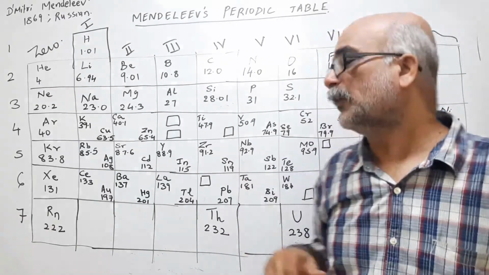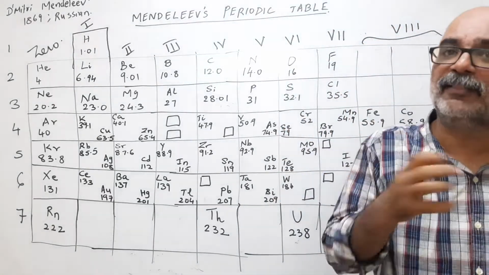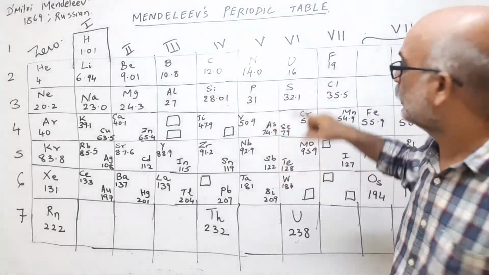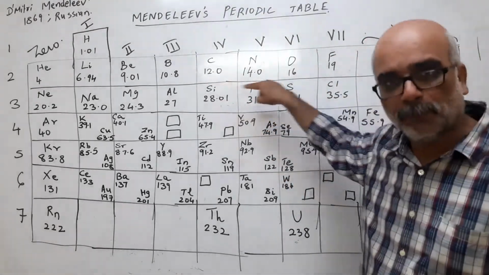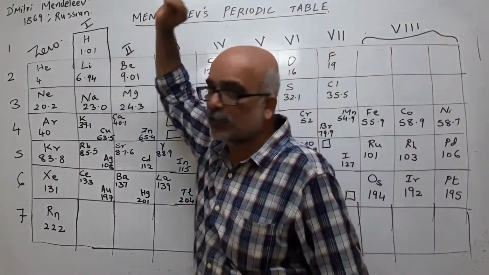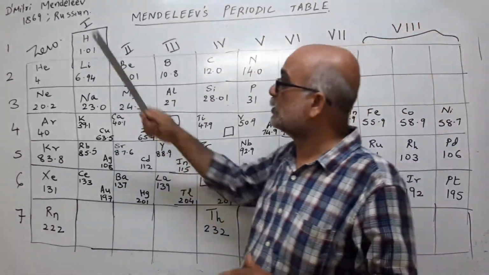Second was classification of isotopes. Isotopes, chlorine, I already told you it has 35.5 and 37. But 2 types of chlorine are there, 2 atomic mass numbers. So if it is arranged in increasing order of atomic mass, then why is only 1 chlorine placed here? Why only 1 hydrogen is there, though we have hydrogen, deuterium, tritium, all having atomic mass 1.